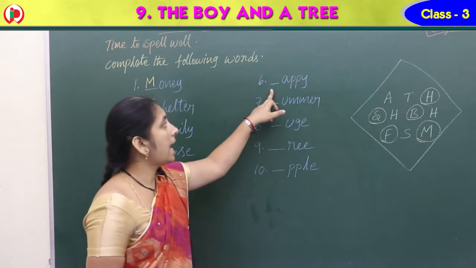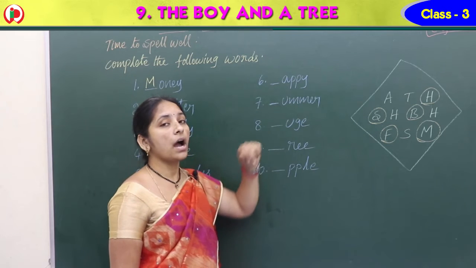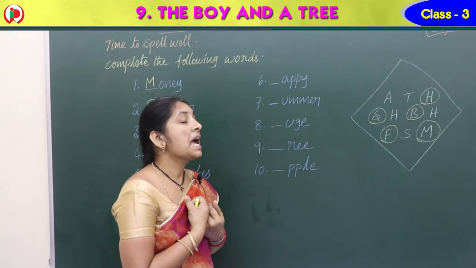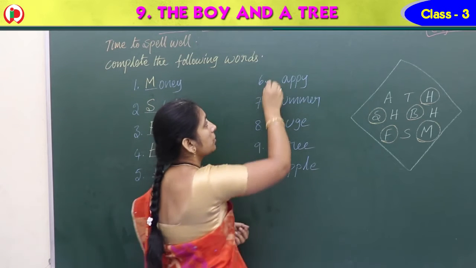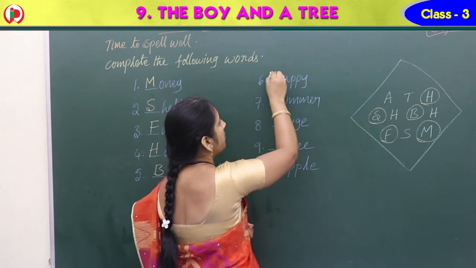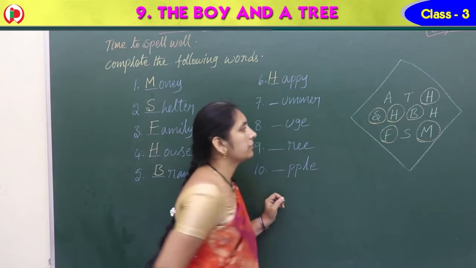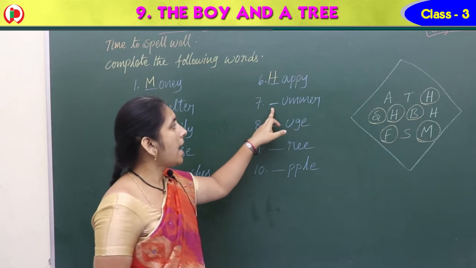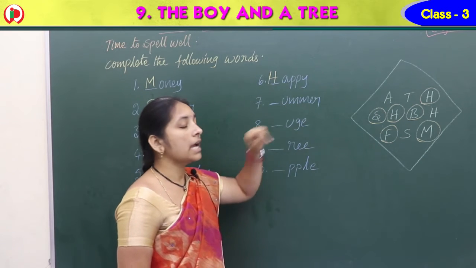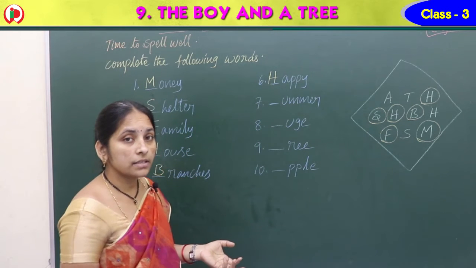Next one, say dash A-P-P-Y. I am very happy. Happy. H-A-P-P-Y, happy. So H is here, I am rounding it off. Next one, dash U-M-M-E-R. Yes, what is this?